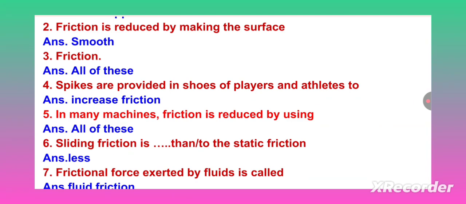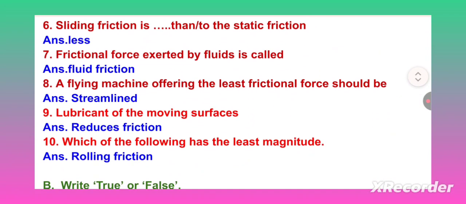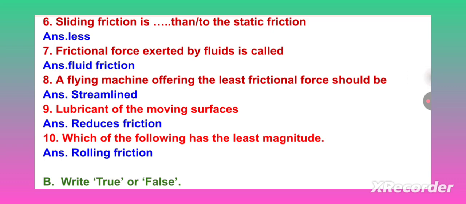In many machines, friction is reduced by using all of these. Sliding friction is less than the static friction. Frictional force exerted by fluids is called fluid friction. A flying machine offering the least frictional force should be streamlined. Lubricant on the moving surfaces reduces friction.